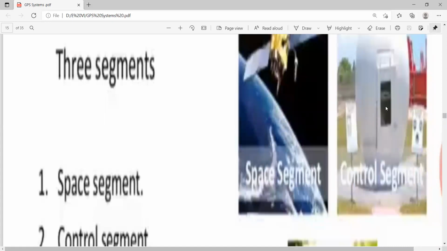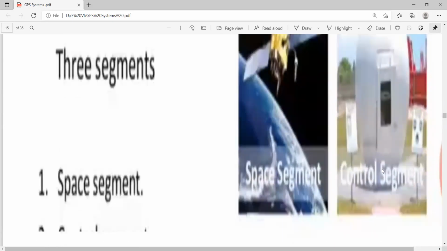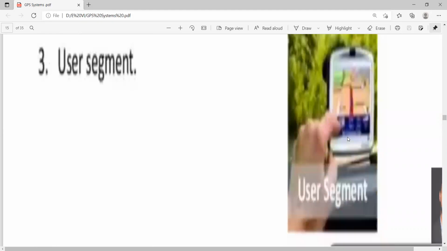This is the control segment, which appears like this, and the space segment, which appears like this. In the previous lecture, we had just blocks. Here we have the real-time systems. This is a control segment. This is a space segment. And this is our smartphones, the user segments.